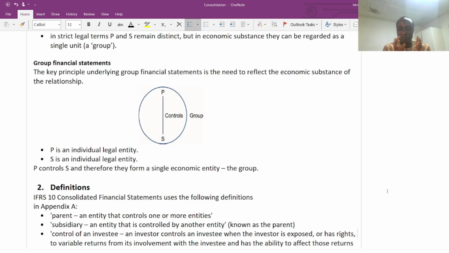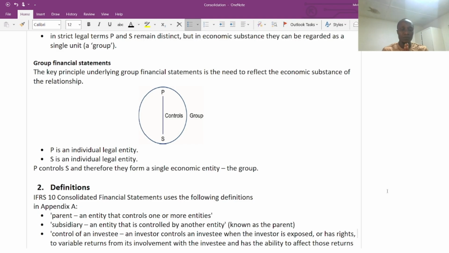So, as I mentioned earlier, the parent company is an individual legal entity on its own. The subsidiary also is an independent legal entity on its own. But as soon as there is a group structure, as soon as the parent controls the subsidiary, as soon as the parent acquires more than 50% of the ordinary shares of the subsidiary, it means we are going to form a single entity which can be called the group.